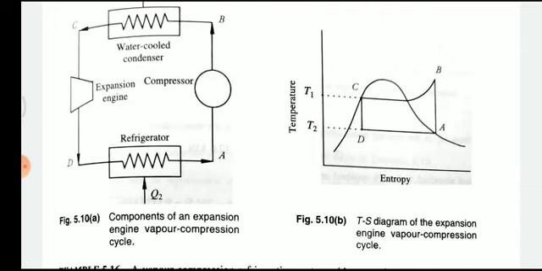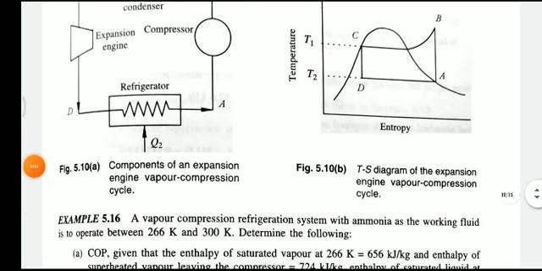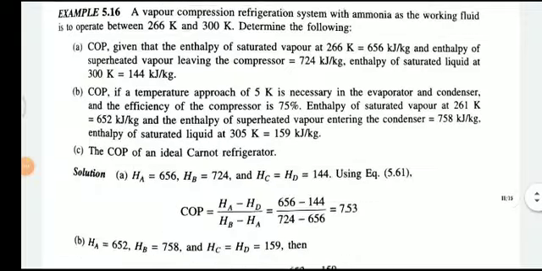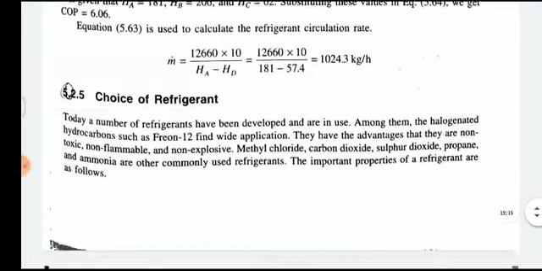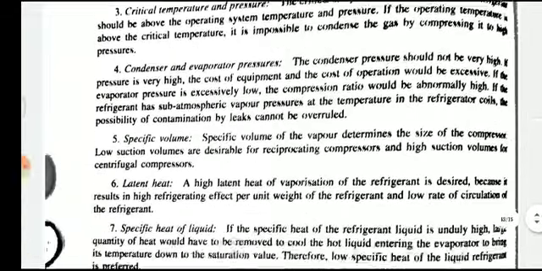The expansion engine vapor compression cycle, where the temperature versus enthalpy graph is given. Here is the example.